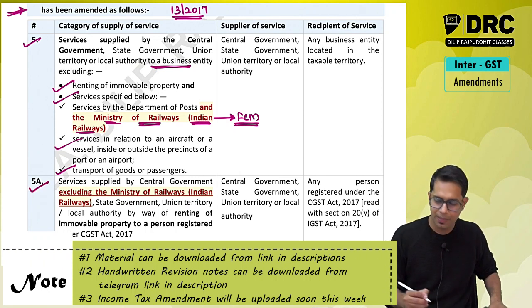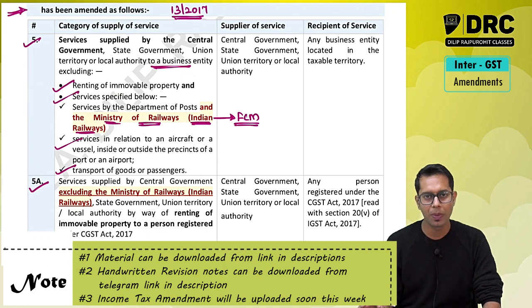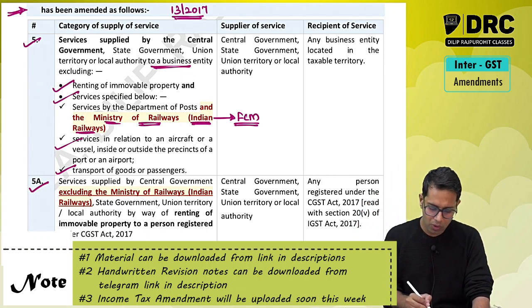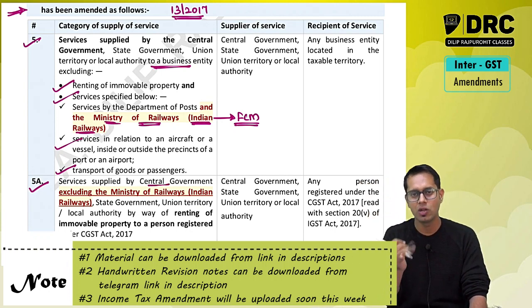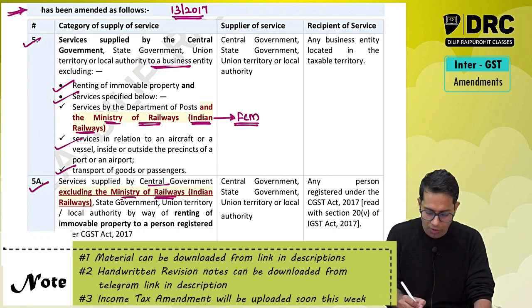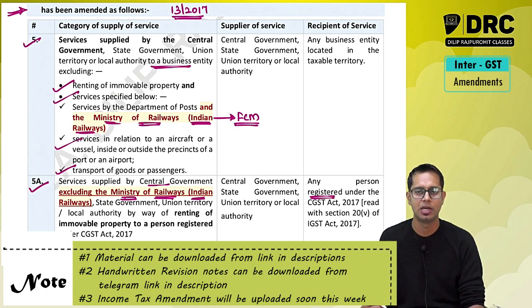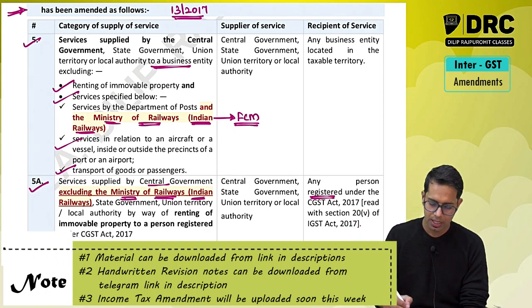So they have made a similar amendment in point number 5A also, which talks about renting of immovable property services given by government to a registered person. Similarly, what is this point telling? Renting of immovable property services given by government, central government, state government, local authority, union territory, except Ministry of Railways, except what, sir? Indian Railways, to a registered person. To a registered person, that registered person has to pay the taxes under reverse charge.